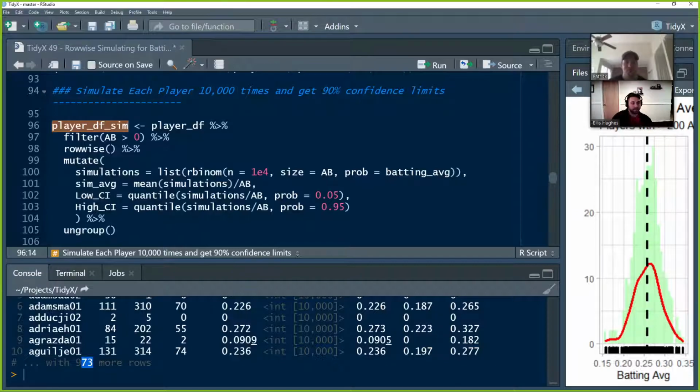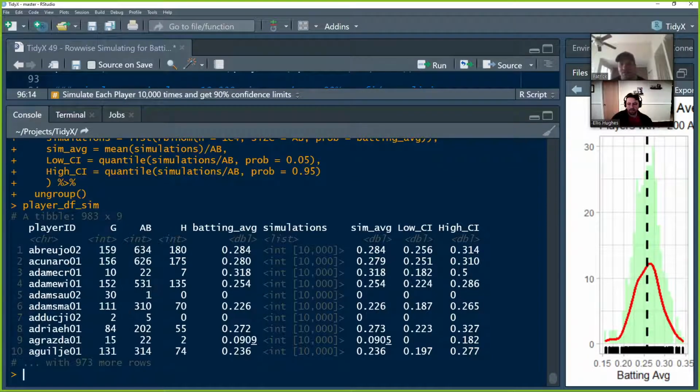983 players. And that was super fast. Yeah, that went pretty quickly. Thankfully, R has a lot of really cool under the hood fast stuff going on for their base R functions. Yeah, and so you can see the listed simulation data. So this is the 10,000 seasons simulated. Correct. And so if you wanted to take one player, you could unnest that and look at that player.